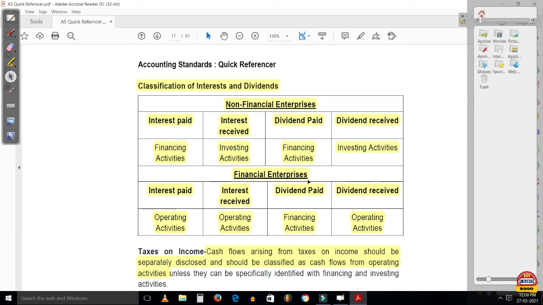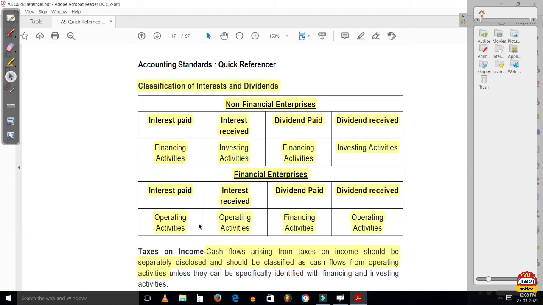And for financial enterprises like banks and other financial institutions, interest paid will be under operating activities because their main business is lending and receiving money. A bank pays interest to customers for savings accounts and FDs like that.